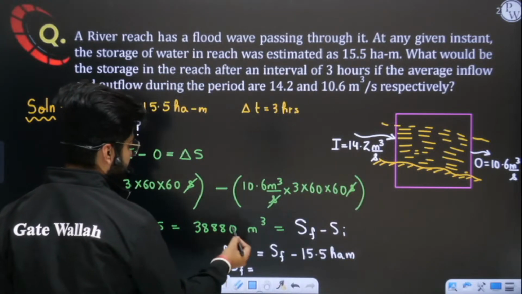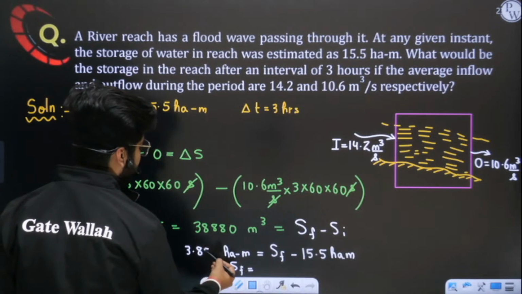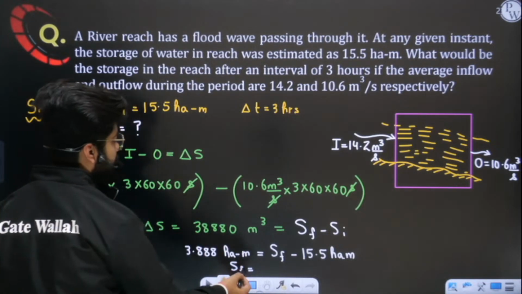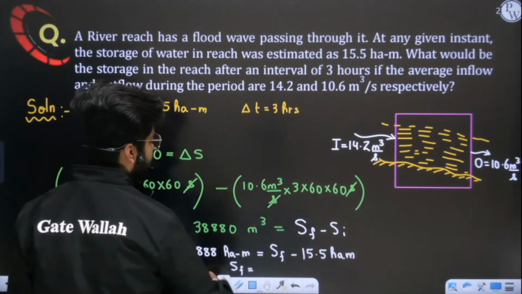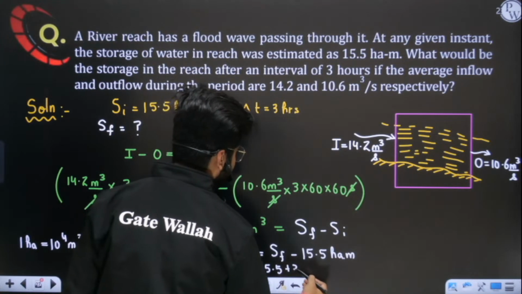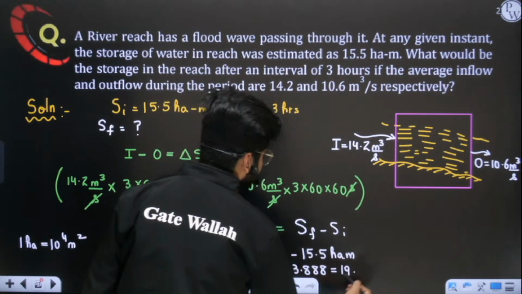Change is 38880 divided by 10 power 4. You will get it as 3.888. Okay. So final storage will be what? 15.55 plus 3.888. You will get it as 19.